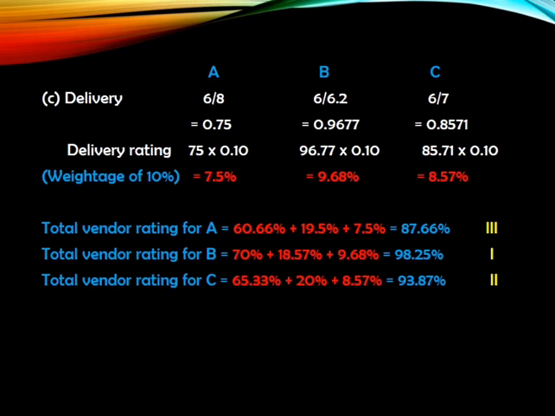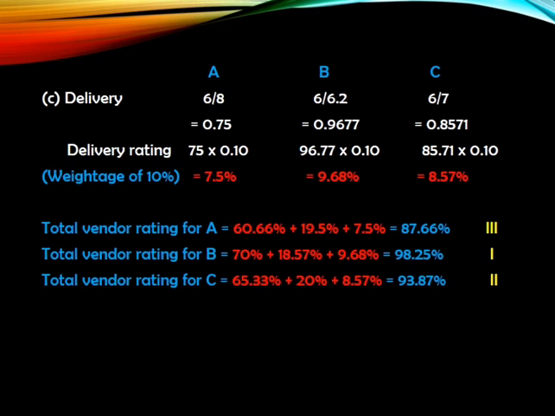Then the third factor we are going to derive here is delivery. Like I told, in delivery also we have two different data, that is delivery promised as well as actual delivery made. So the formula for delivery equals delivery promised divided by actual delivery made. For vendor A it is 6 divided by 8, which gives the value 0.75. For vendor B it is 6 divided by 6.2, which gives 0.9677. For vendor C it is 6 divided by 7, which gives 0.857.